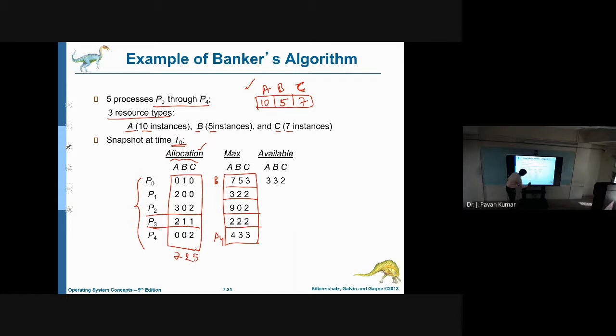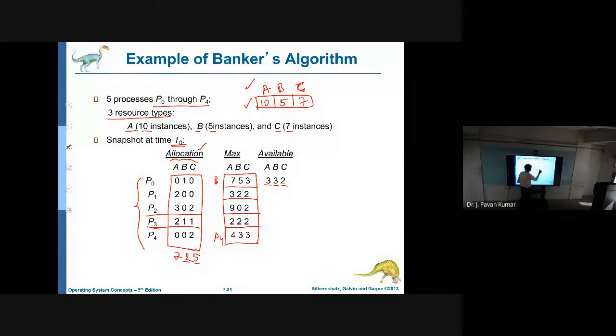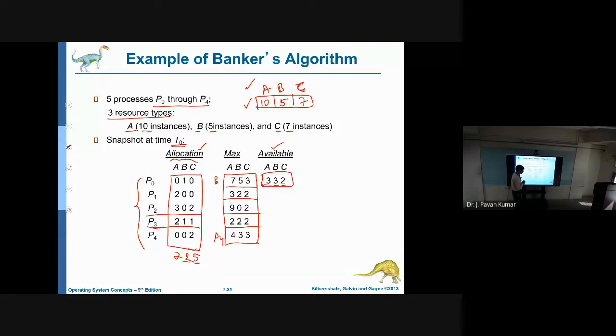The total instances we have is 10 for A, so remaining will be 3. Next, total for B is 5 and allocated is 2, so remaining will be 3. Next, the total instances of C that exist are 7. Out of those, 5 are already allocated, so remaining will be 2. So this is the available vector. Got it? How we got this? 3, 3, 2. Is it clear?